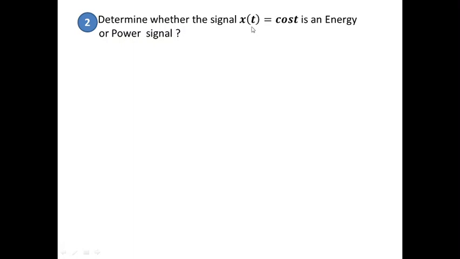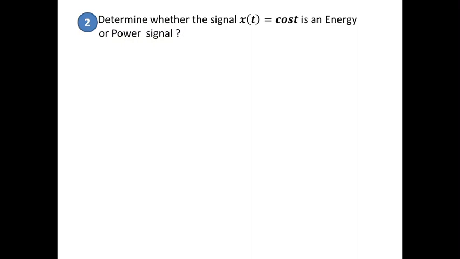So here you can see that x of t is equal to cos t. Here t is not defined, so it can take anywhere between minus infinity to infinity. It's a cosine signal that extends from minus infinity to plus infinity. So definitely for this you will find out that this signal will be a power signal with a finite amount of power and energy will become infinite. So I have given you the answer actually, before proceeding on to the problem. This is just to give you an understanding of what is a power signal. However, it should be proved quantitatively.